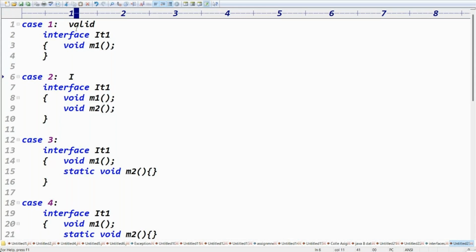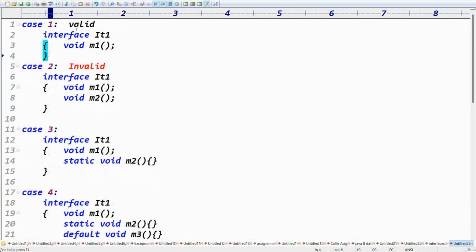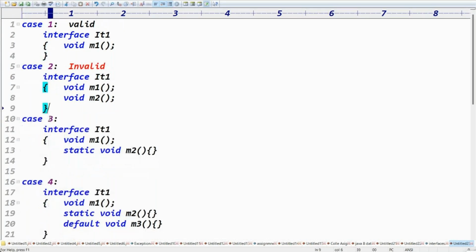Okay, this is what? Invalid, right? Because it contains how many abstract methods? Two. Abstract methods means invalid, right? Case 3 is valid, because it contains only one abstract method. It may contain static methods.